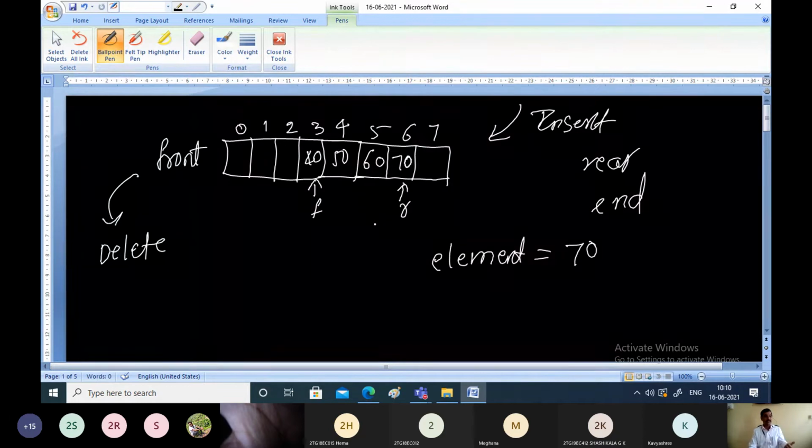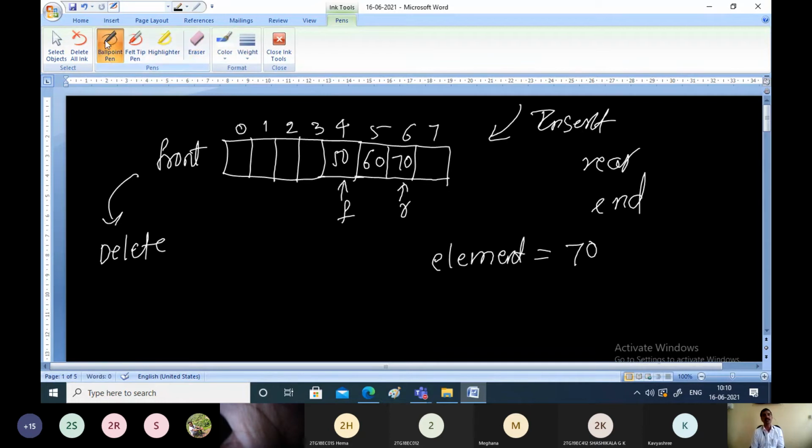When you want to delete an element from the queue, what is the procedure? Front is always pointing to the first element in the queue. Let us delete some elements now. 40 will be deleted from the front end of the queue. Then make front point to the next location. When the front is pointing here, this will be deleted.